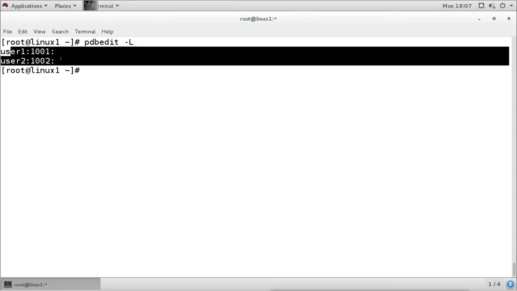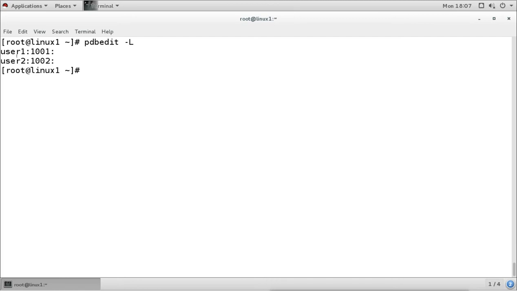So we added these two users, user 1 and user 2. We can list those users by using this pdbedit command. Now after adding this, these users can access the Samba share from a Windows machine or any other machine from this Samba server.